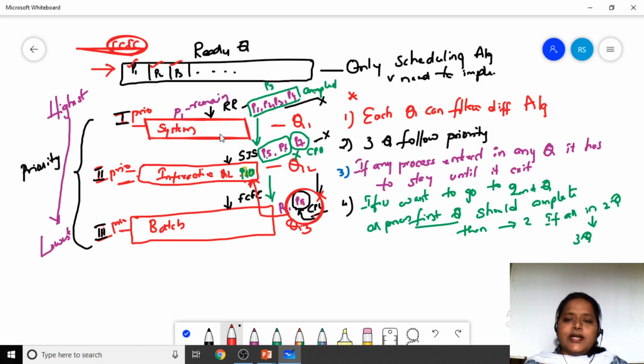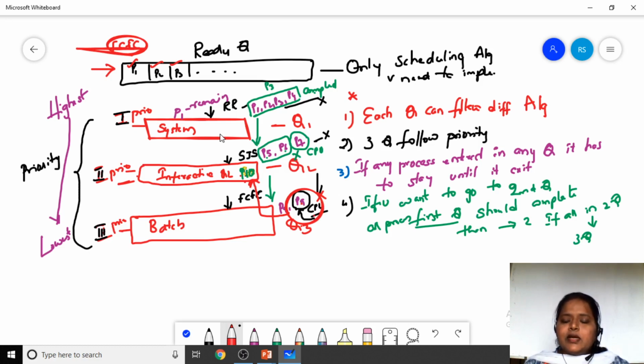And the third point is, if any process has entered a queue, that process should stay fixed in that queue only. For example, if process P10 has entered Q2, it has to stay in Q2 until it completes its task and exits. There is no possibility of shifting from Q2 to Q3 or Q3 to Q1. So shifting of queues is not possible, which is the drawback. Fine, these are the things you have to remember when you do multi-level scheduling.